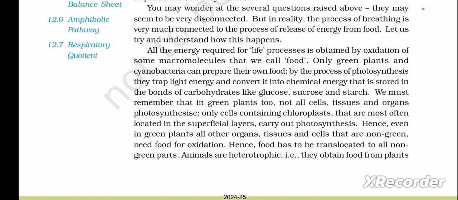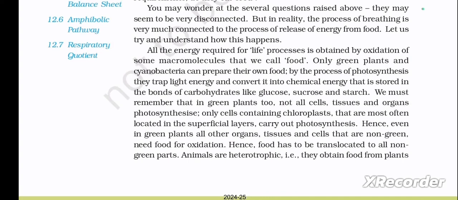They trap light energy and convert it into chemical energy that is stored in the bonds of carbohydrates like glucose, sucrose, and starch. We must remember that in green plants too, not all cells, tissues, and organs photosynthesize; only cells containing chloroplast that are most often located in the superficial layers carry out photosynthesis. Hence, even in green plants, all other organs, tissues, and cells that are non-green need food for oxidation. Hence, food has to be translocated to all non-green parts.